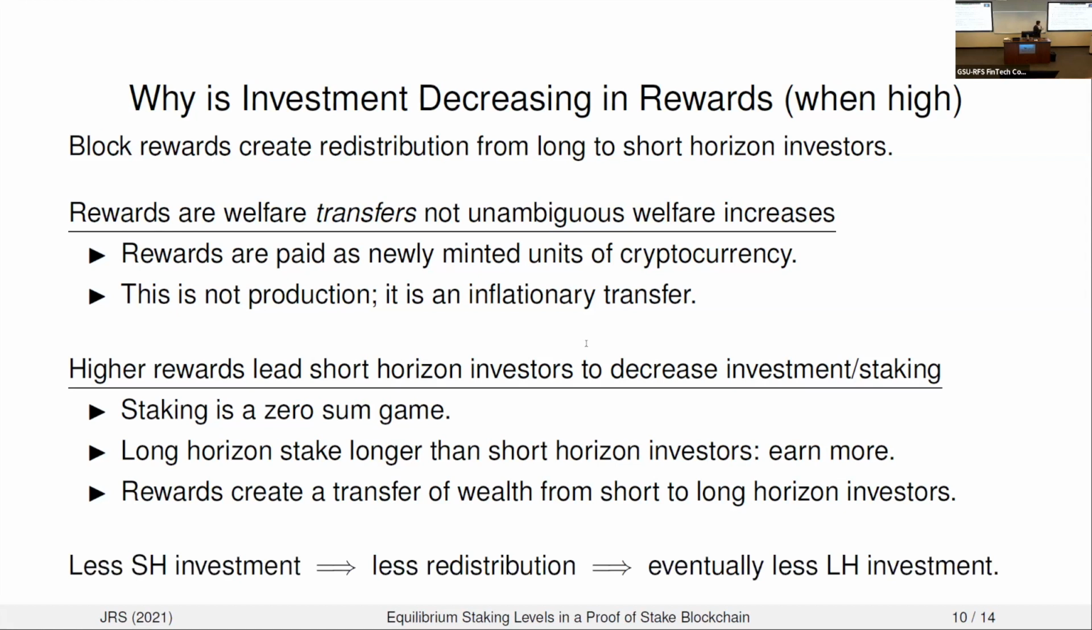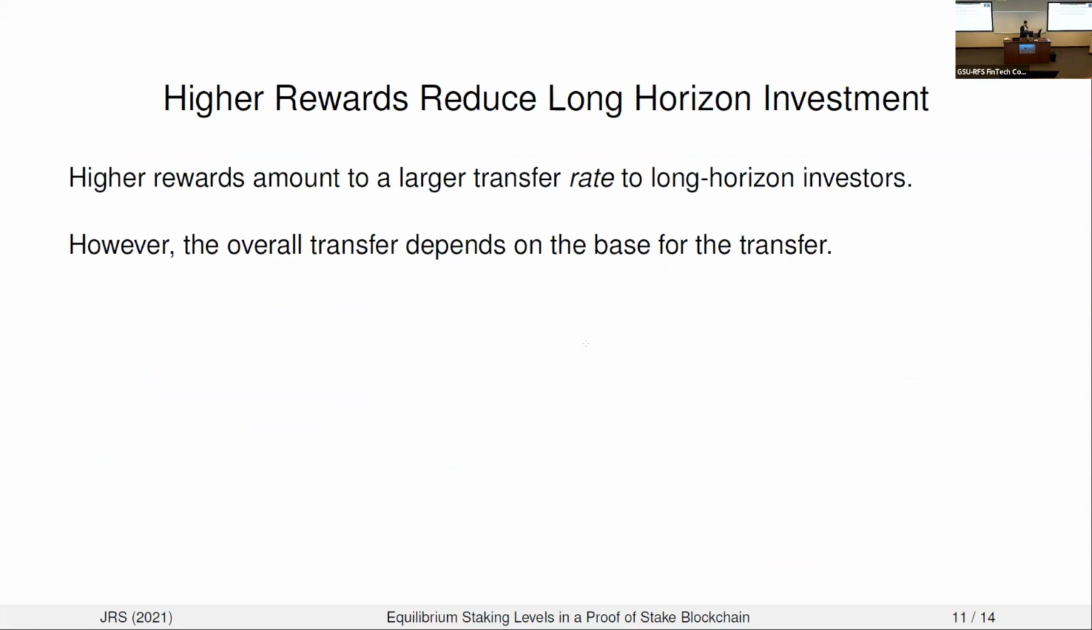Okay, so once we factor this in, what we're going to see is that short horizon investors really dislike block rewards. When you increase block rewards, you're going to get less short horizon investment. But when you have less short horizon investment, you're going to get less redistribution to long horizon investors. They're going to dislike this lower redistribution, and that's eventually going to lower the long horizon investment. And I think we have a very simple intuition to explain exactly this mechanism of why eventually investors are decreasing their investment in the cryptocurrency.